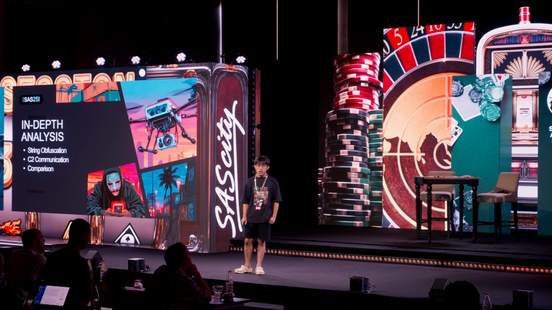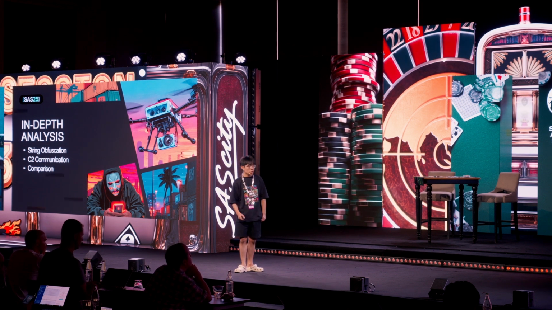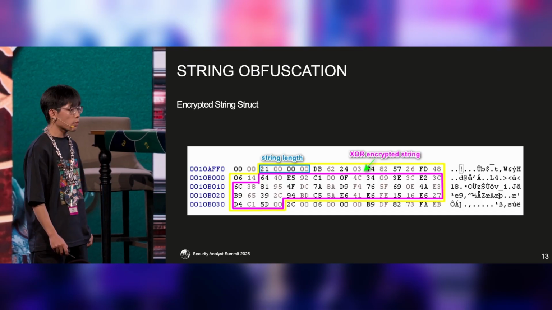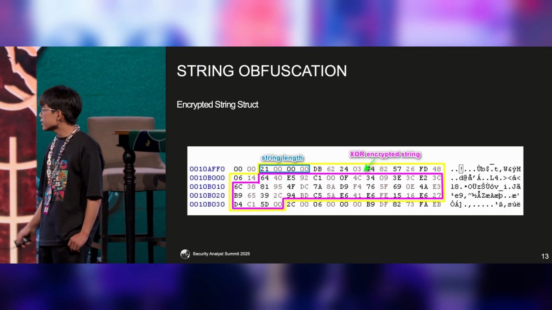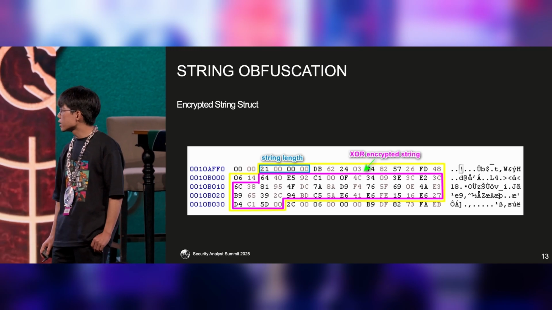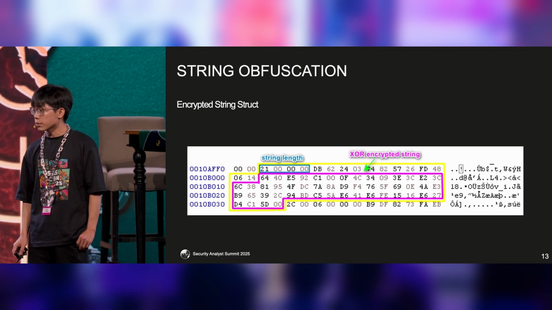Now the execution chain comes to an end, and we will shift focus to the technical analysis. Now shifting focus to the string encryption. You will see that the first 4 bytes are the structure of the string encryption. The first 4 bytes stand for the length of the encrypted string.